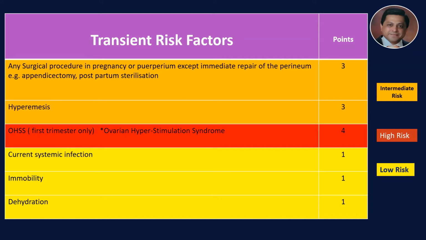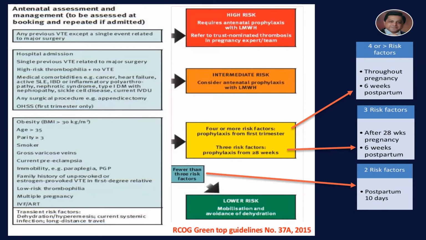Now when you consider all these risk factors together, all those which fall into the high risk category have to compulsorily be given antenatal prophylaxis with low molecular weight heparin to be continued for at least 6 weeks postpartum. Those with intermediate risk factors should be strongly advised antenatal prophylaxis and also to be continued in the postpartum period.